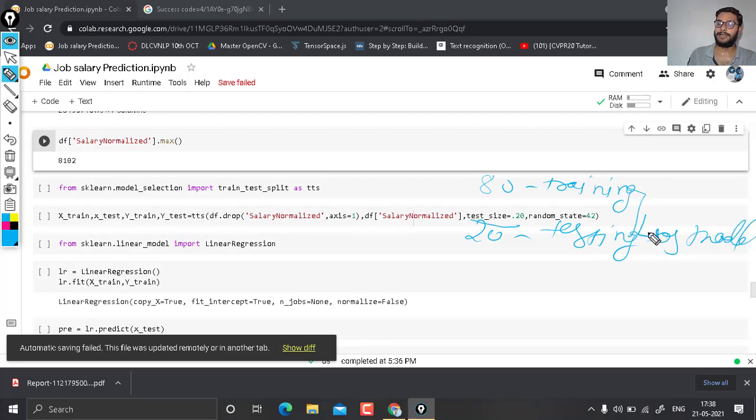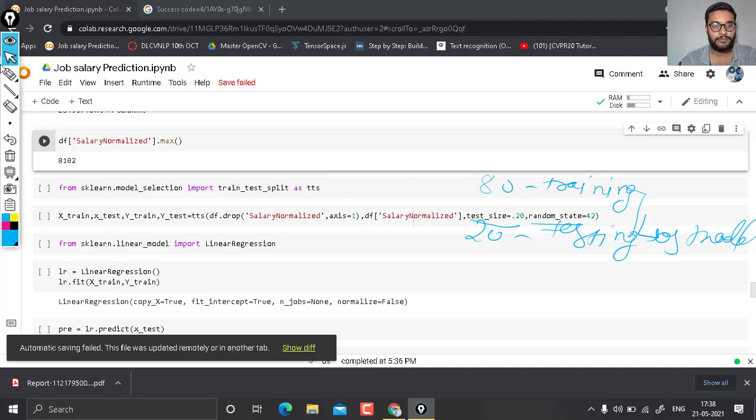Okay, and random state 42 works like this: if you also use random state 42 when doing the train test split, then the values we had in our train set will also be in your train set, and the values in our test set will also be in your test set.